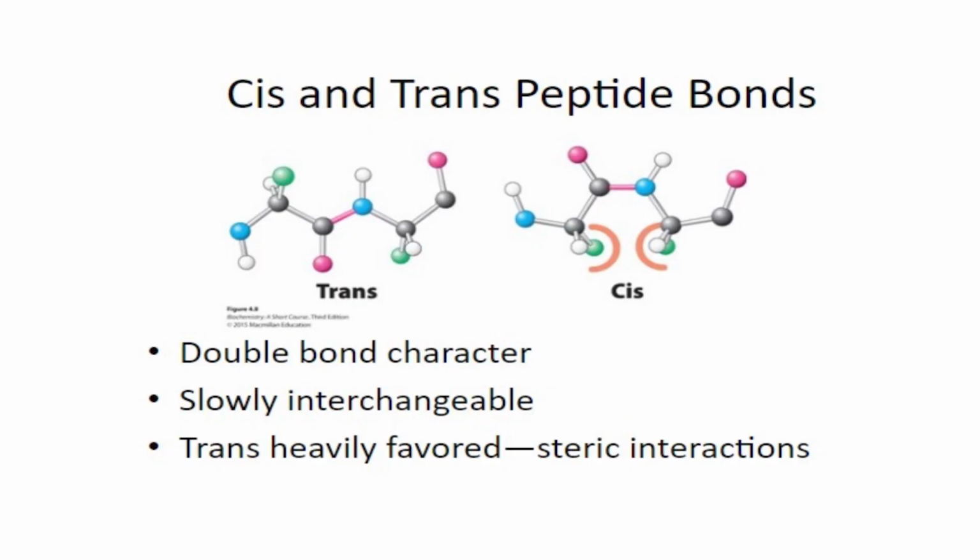Now, you can see both cis and trans peptide bonds at a time. They can be well appreciated by the position of the groups. Because the peptide bond has double bond character, the cis and trans forms interchange slowly. The trans form is heavily favored because of steric interactions.